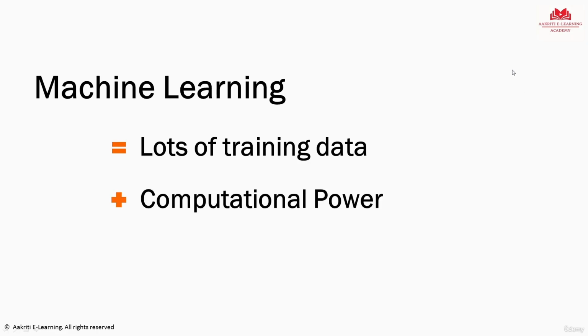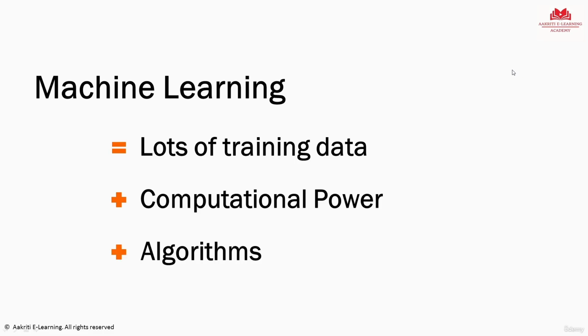Then we need significant computational power. Because we are talking about a massive amount of data to process, a lot of computations to be done, a lot of optimizations to be done, we need powerful systems. In the past days, machine learning models were kind of limited because of the computational power that was available. But now with the low cost and availability of GPUs, computing power has increased tremendously, which is why you see that these latest models are so advanced.